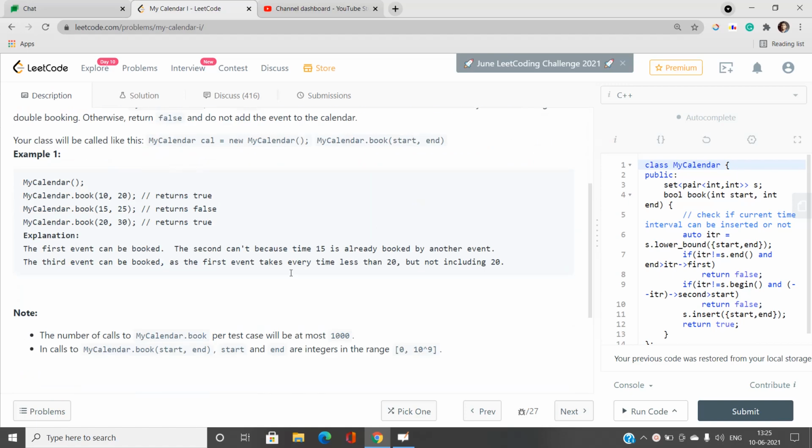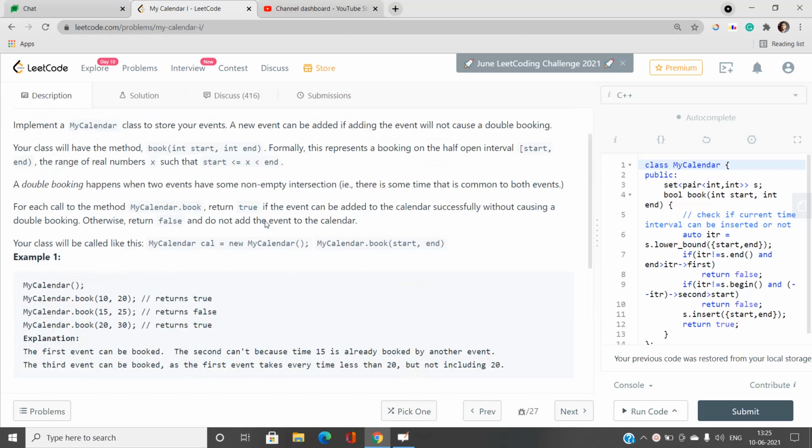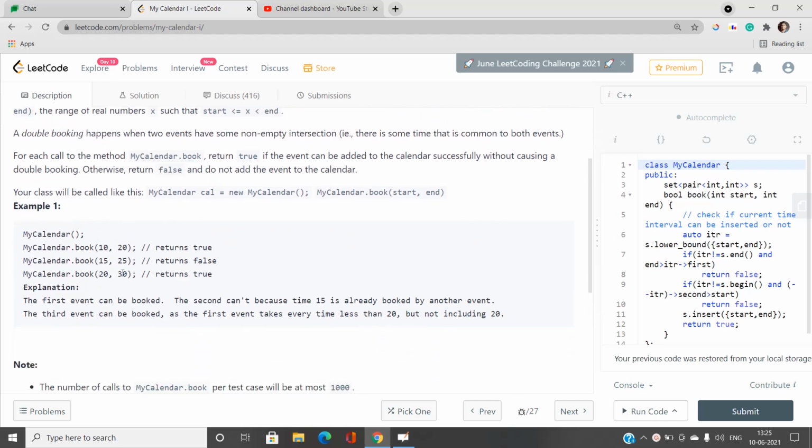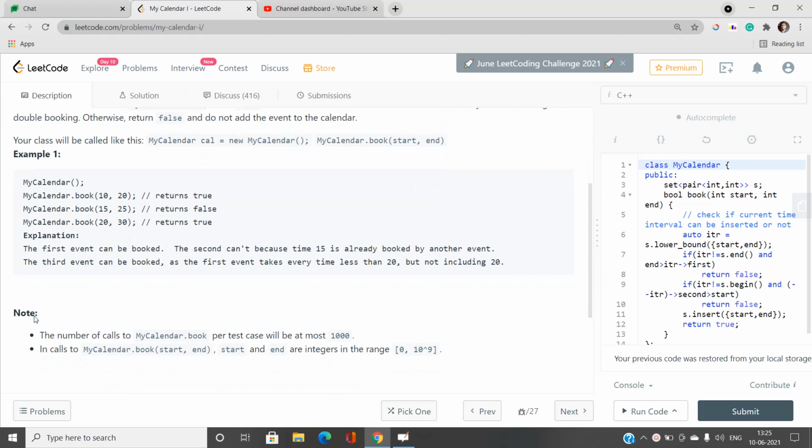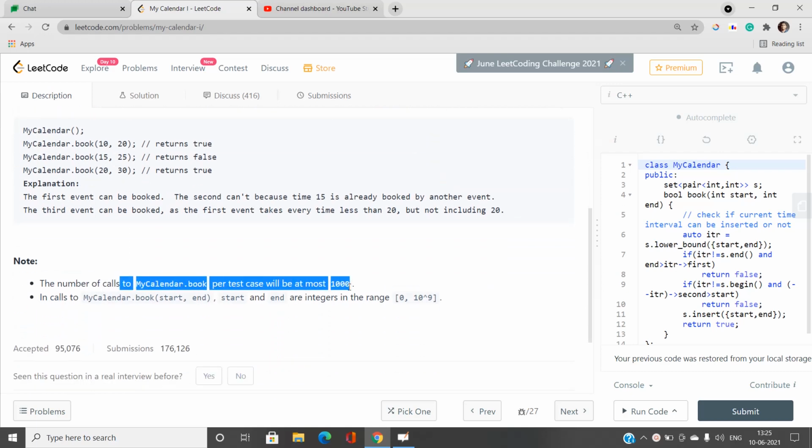Okay, so here are some series of examples I will discuss. I don't think this example is sufficient, so I will take some of my own examples. I will try to explain in the best possible way, and there's a note also. This is at most 1000. Okay, so we'll try to make it really cool code, it is actually much more interesting.